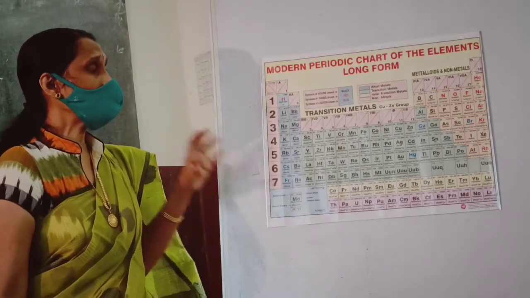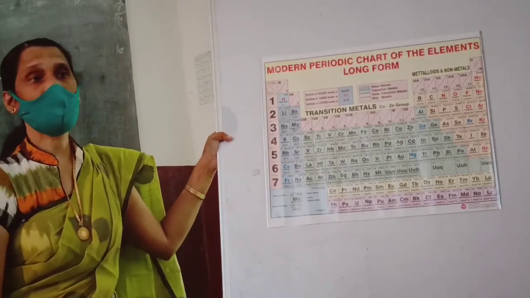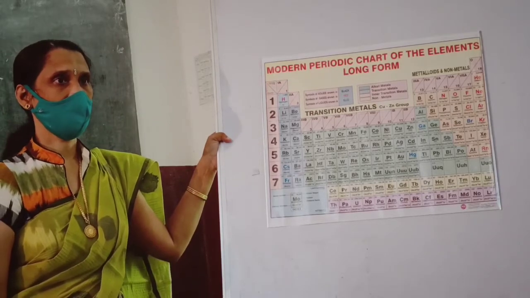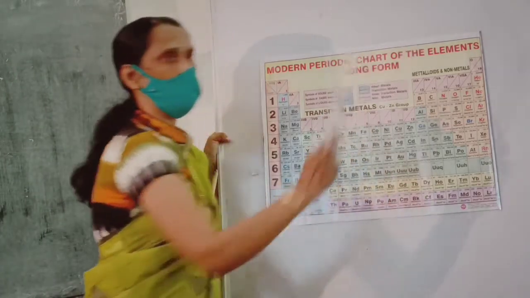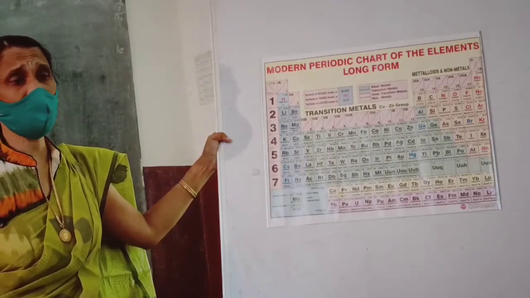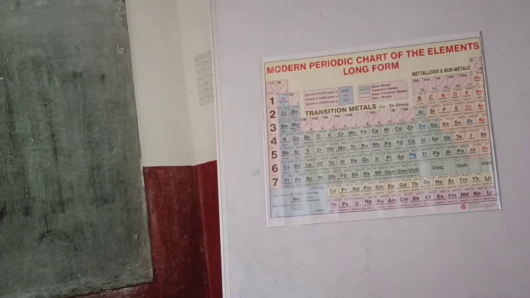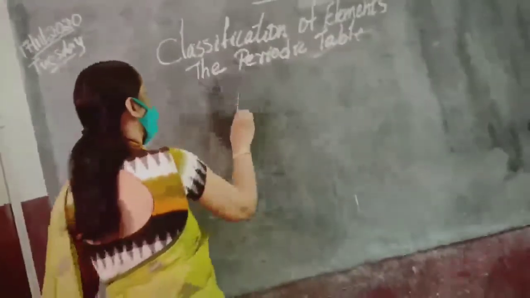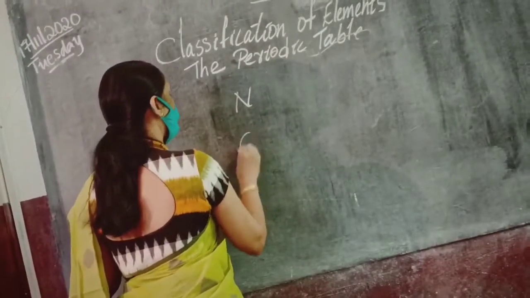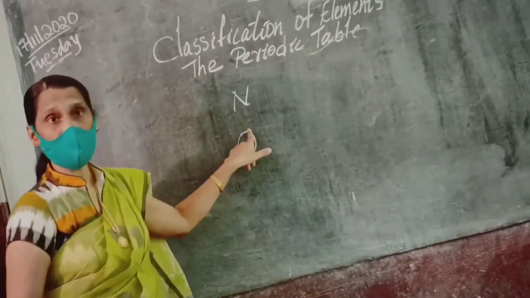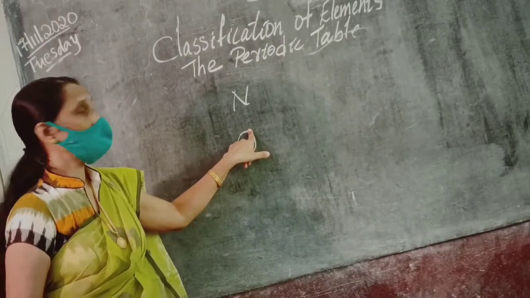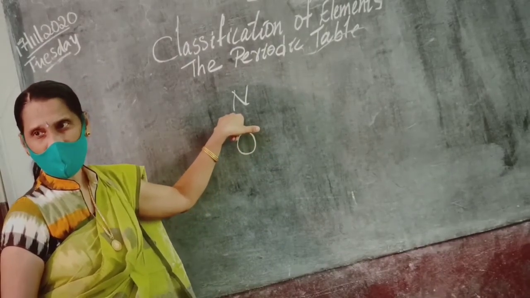But there are some variations coming in some places. For example, nitrogen and oxygen. When we talk about nitrogen and oxygen, let us write the electronic configuration of nitrogen and oxygen. Nitrogen, how many electrons are there?